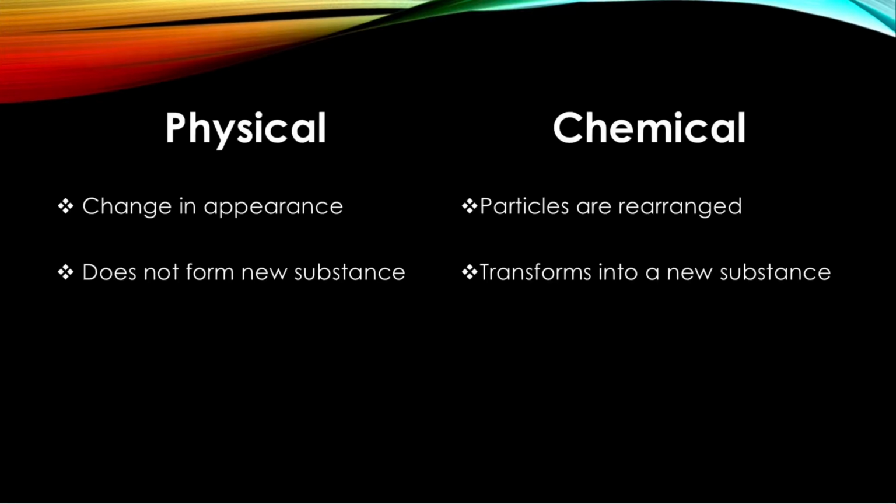Matter changes forms in two different ways, physically and chemically. Physical changes are pretty straightforward, meaning matter may change in appearance, but the composition does not change, and no new substances are formed. Chemical changes are a bit more complex. Atoms combine and create molecules, which during a chemical reaction reshuffle and arrange into different forms and transform into new substances.